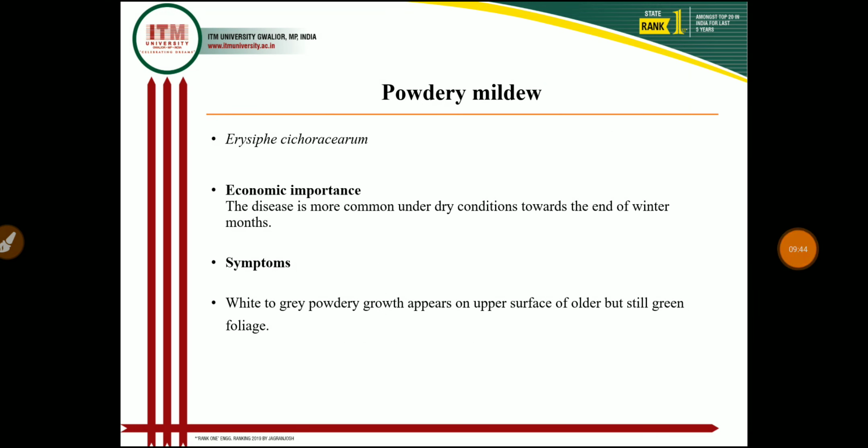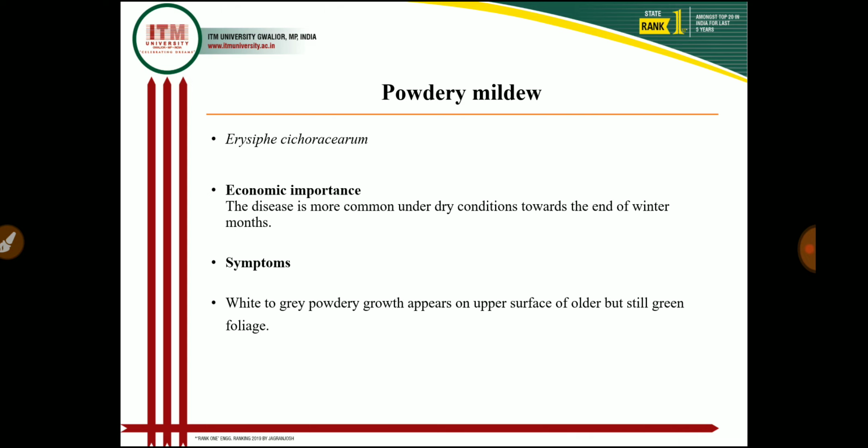The next disease is powdery mildew of the sunflower, and this powdery mildew is caused by Erysiphe cichoracearum. The most important symptom of powdery mildew is a whitish grayish powdery coat we can see on the leaf, and if severe infection is there, then these whitish powdery spores we can see on the stem as well as the flowering part.